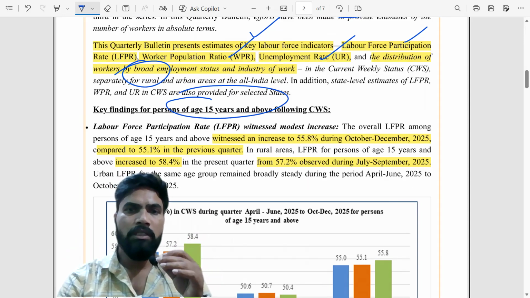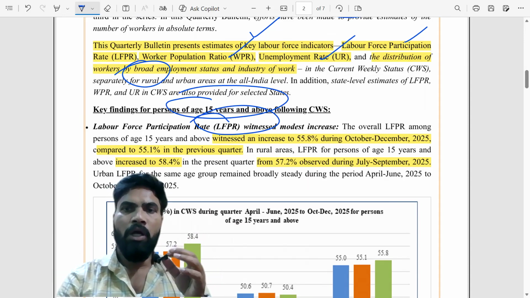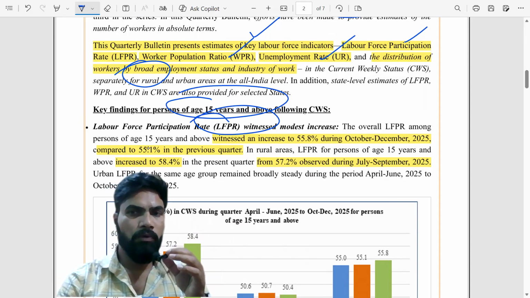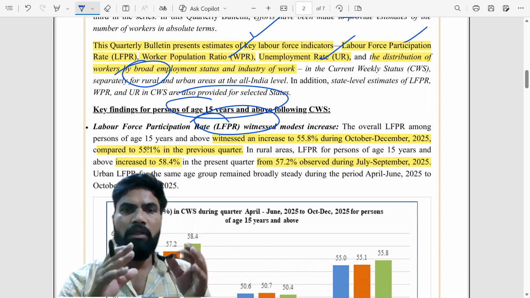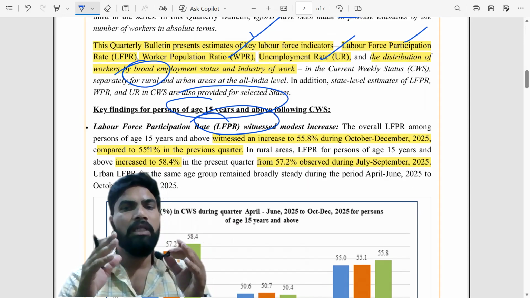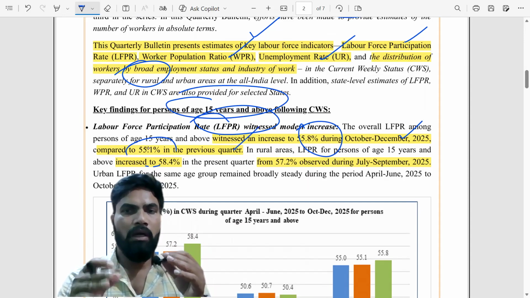First, the labor force participation rate witnessed a modest increase. The overall labor force participation rate, remember everything we are seeing is for persons of age 15 years and above, increased to 55.8% during the present quarter, October to December, compared to 55.1% in the previous quarter, July to September.